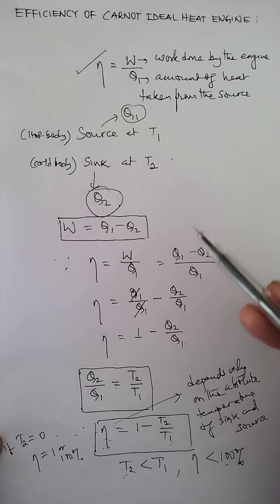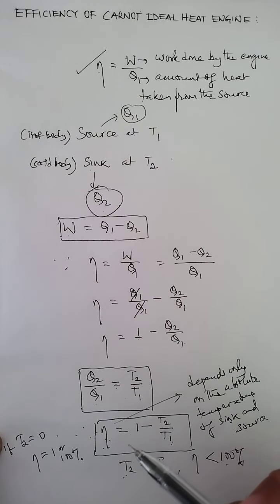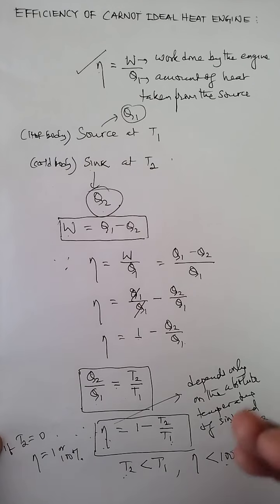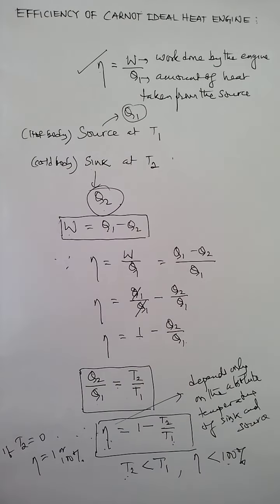Although Carnot prepared this ideal heat engine, from this expression we understand that its efficiency is also not 100%. It will always be less than 100%. There is no machine ever designed which has 100% efficiency. That is the reason the Carnot heat engine is not a practical possibility.